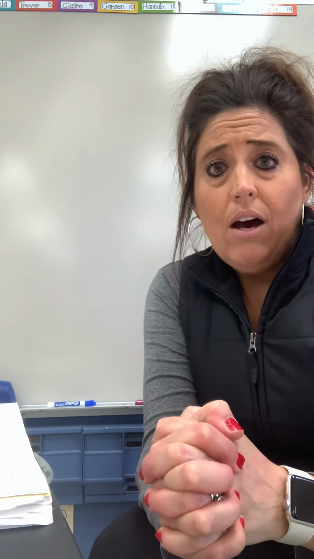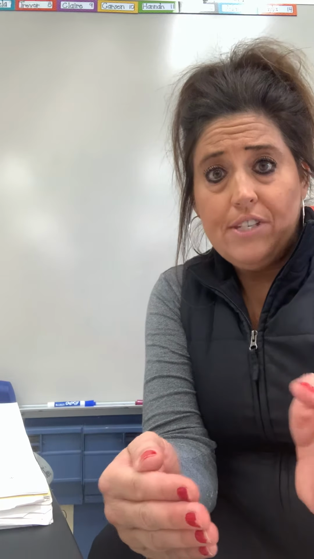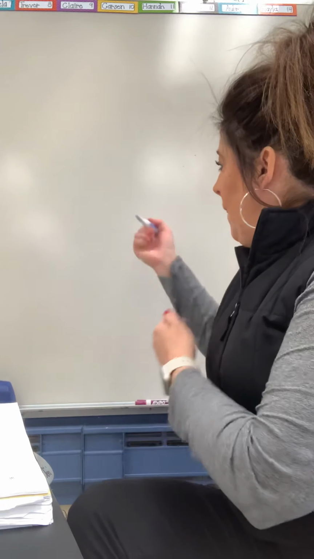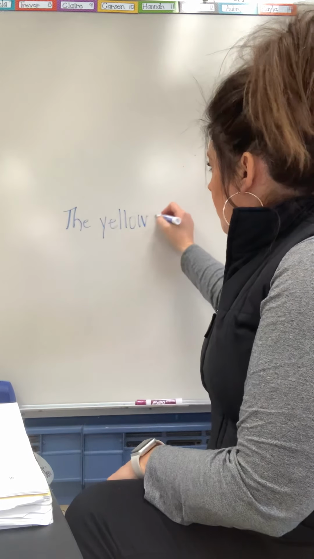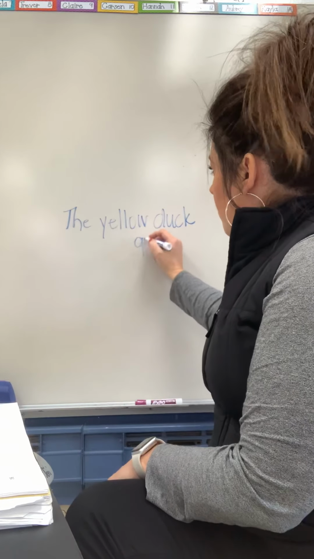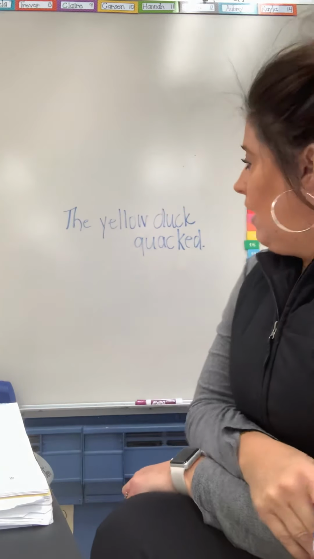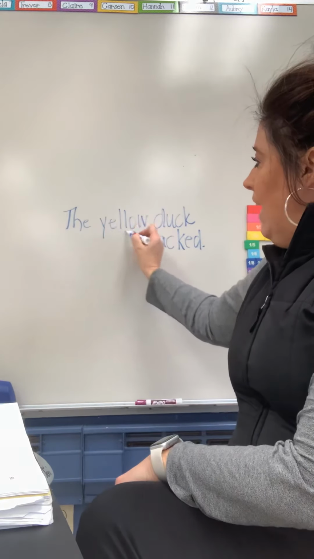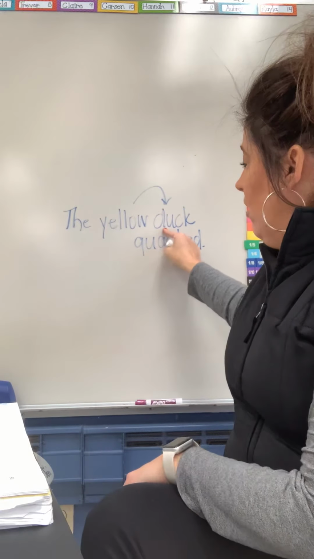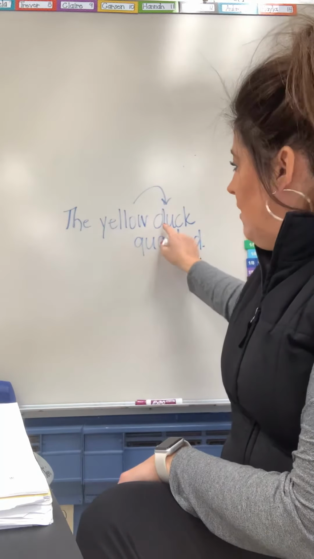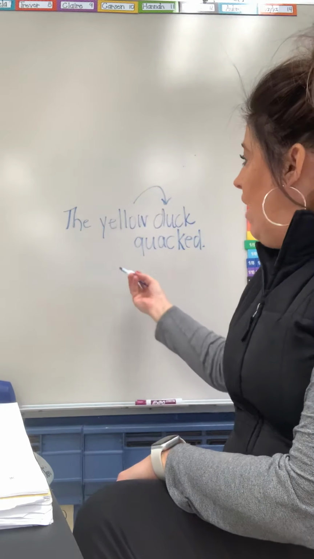We also reviewed how sometimes one word can be a noun in one sentence, but the very same word might be something else in another sentence. For instance, the yellow duck quacked. Here, yellow describes duck. Duck is your noun here. Quacked would be your verb because the duck is doing the quacking, an action verb. But here, yellow is an adjective describing the noun duck.